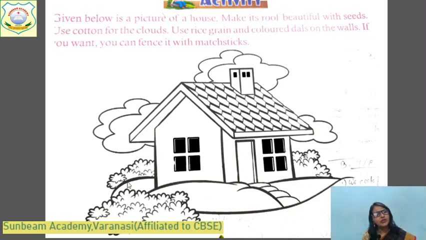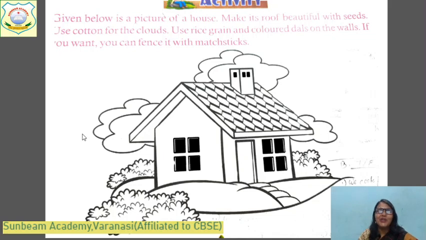You can use your own idea. You can paste glitter also, stone sand also. Green color paper, flowers, small paper flowers. You can decorate by using your own idea. Okay, and share the photograph of this. You will all do this. It is in your book. This is the activity which you have to do. Okay, children?